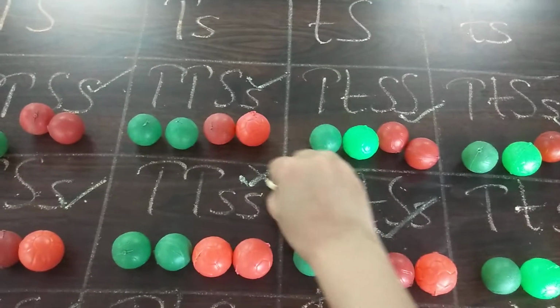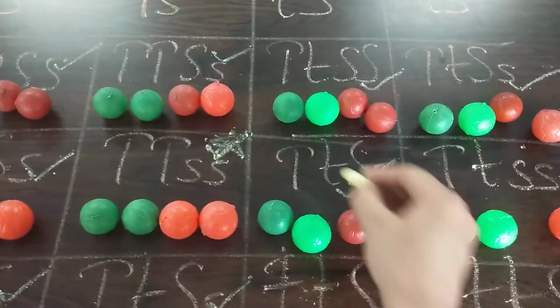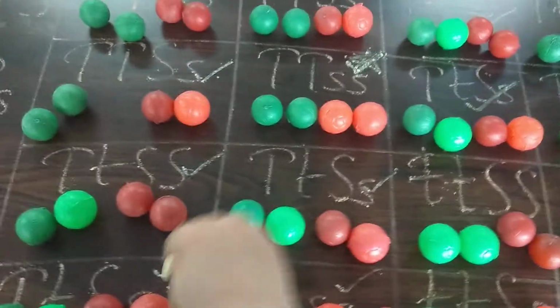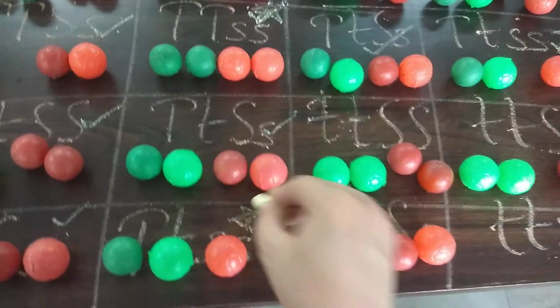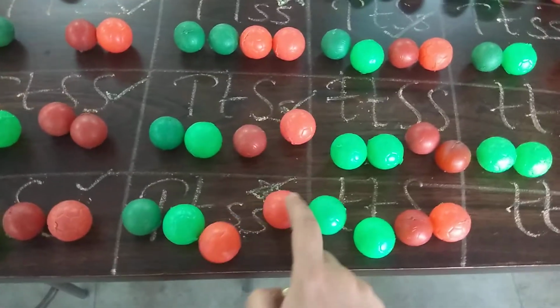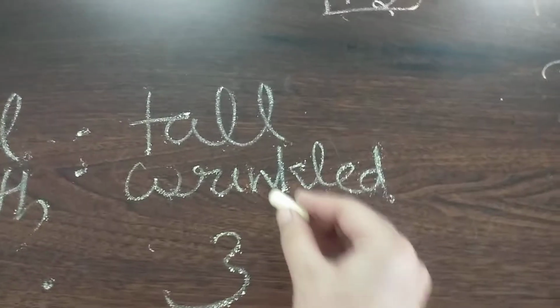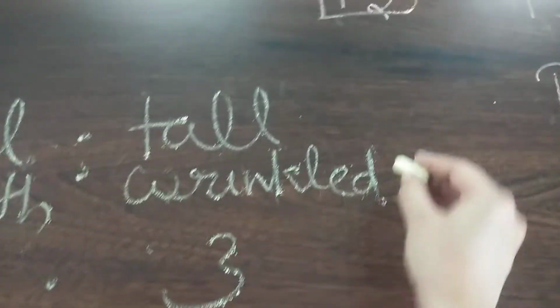These are 1, then 2, and then 3. So these are the 3 combinations with tall plants and wrinkled seeds.